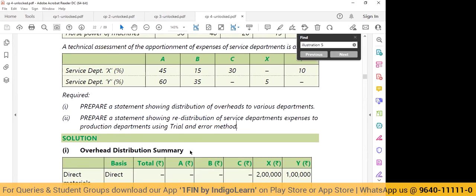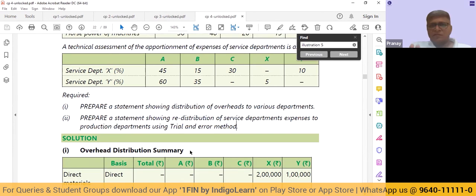What is direct and what is indirect is a relative concept. Maybe some material that you're using is not directly attributable to one unit of manufacture, but the same material can be directly attributable to the department which is making 100 units of the same product.